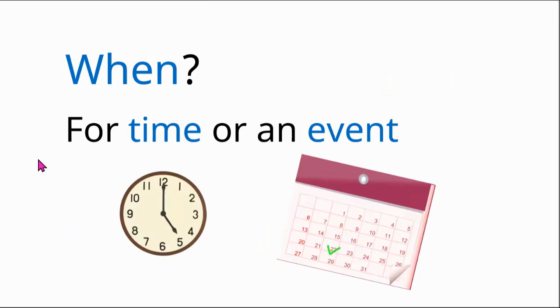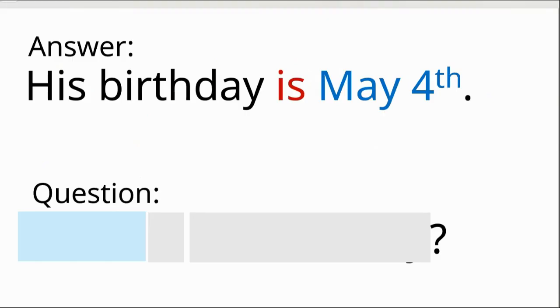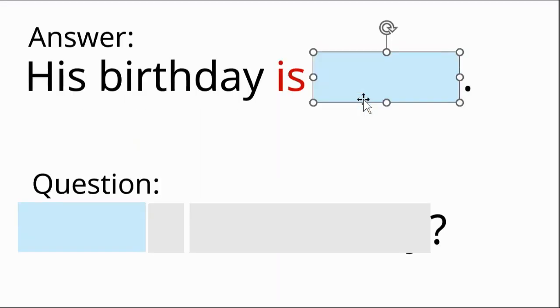When? We ask when to get information about time or an event. So the answer is his birthday is May 4th. This is the information that we want to get. We want information about an event.